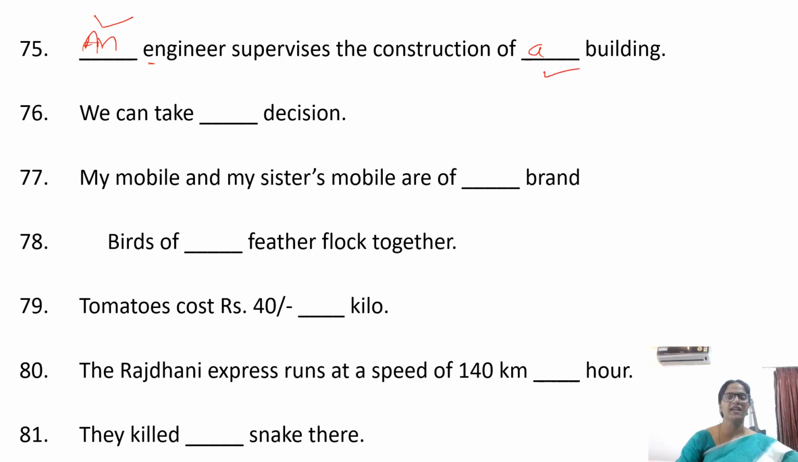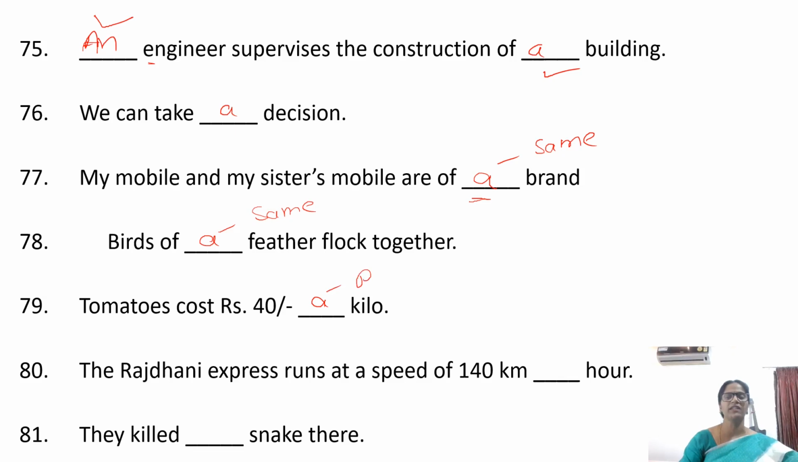We can take a decision. My mobile and my sister's mobile are of a brand. Here a is used in the sense of same. Birds of a feather flock together. Here a is used in the sense of same. Birds of the same feather flock together. Tomatoes cost rupees 40 a kilo.